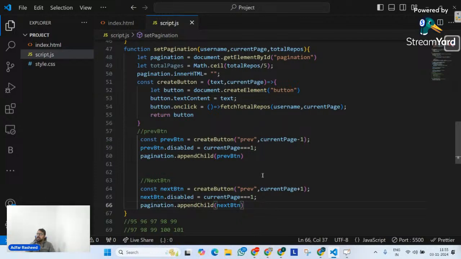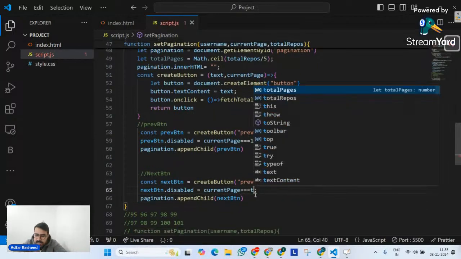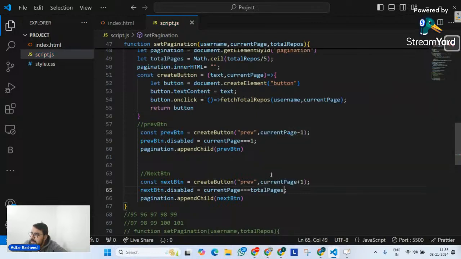Very good, Ankit. When my current page is total pages, which is 16 in Adfarashid's case, it should be disabled. Simple as that. So we have created the previous button and the next button.